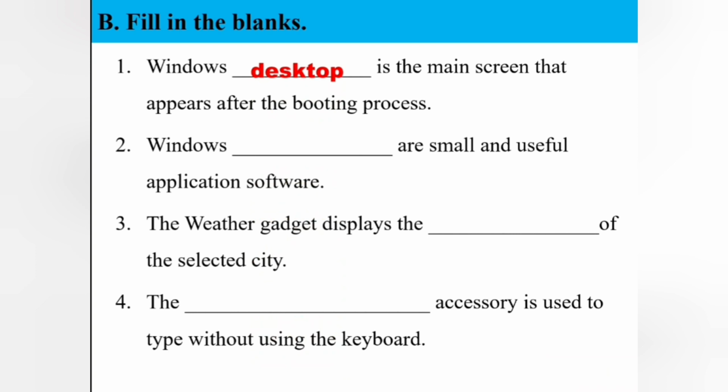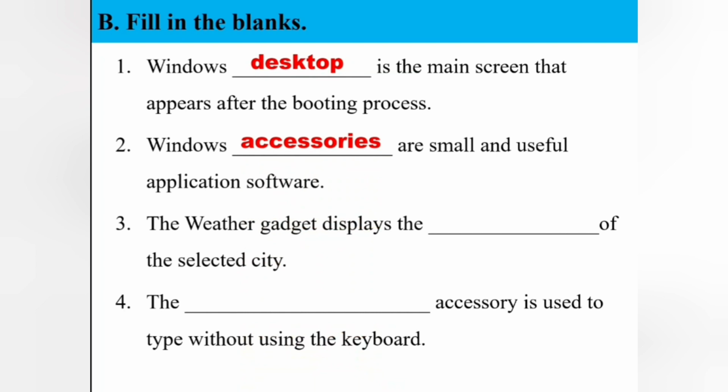Second one: Windows dash are small and useful application software. Just now we saw that Windows accessories are small and useful application software.